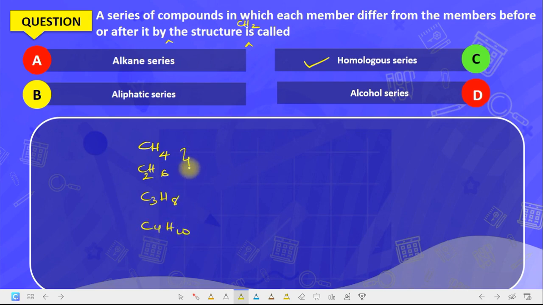You see that every member differs from this one by a CH2 group. This is something we should be memorizing by now: the homologous series is a family of compounds in which every member differs from the successive member by a CH2 group.